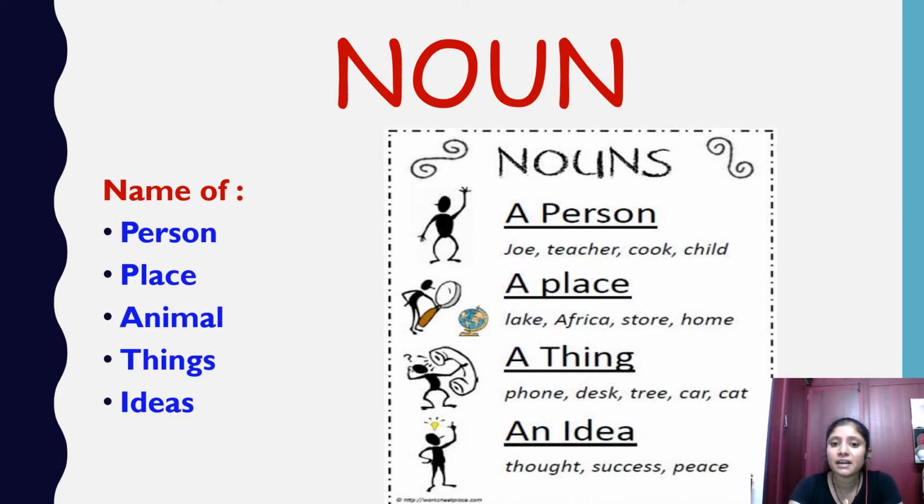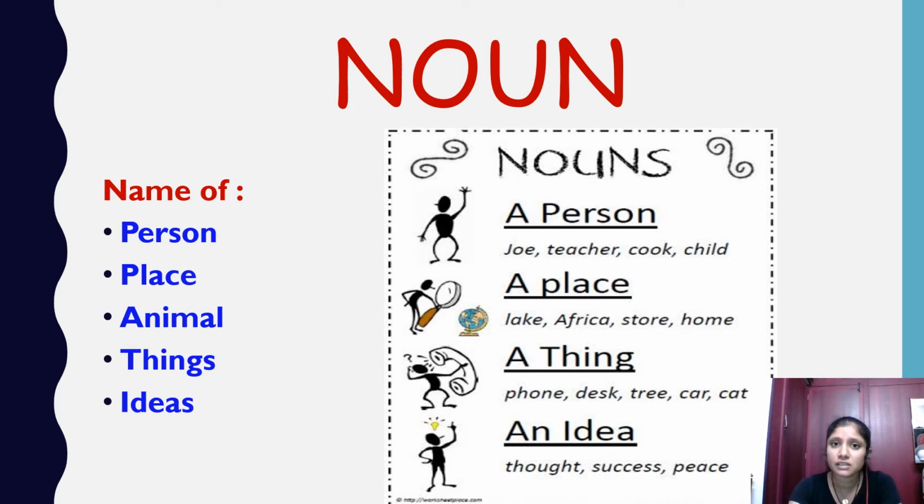And the last one, an idea. Here you have to be very careful. Ideas are something that we have in our mind. We think, right? So the thought we have in our mind is an idea. Success: you plan for your success, whether it is short term or long term, whatever you achieve in your life, that is an idea. Because of an idea, you have got that. Without an idea, you cannot achieve it. Next is peace. Peace is something that you have within you, isn't it? So that is an idea and that is a noun. When you think something in your mind, that automatically becomes a noun. So I think you are clear here.